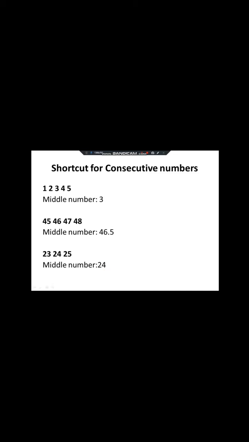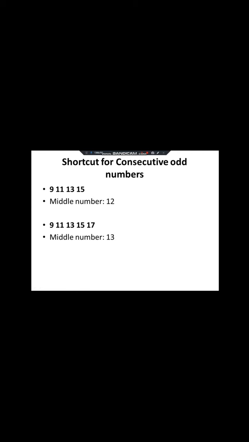Now we'll go with the next. We'll see the shortcut for consecutive odd numbers. Let us take an example: 9, 11, 13, 15. Here there are 4 numbers. As I told you, the middle number is your average. So here we have 2 middle numbers, 11 and 13. We'll find the mid value of 11 and 13, which is nothing but 12. So that is your average. Suppose our question is 9, 11, 13, 15, 17, it is 5 numbers. So the middle number is 13. Directly you can find the answer as 13.